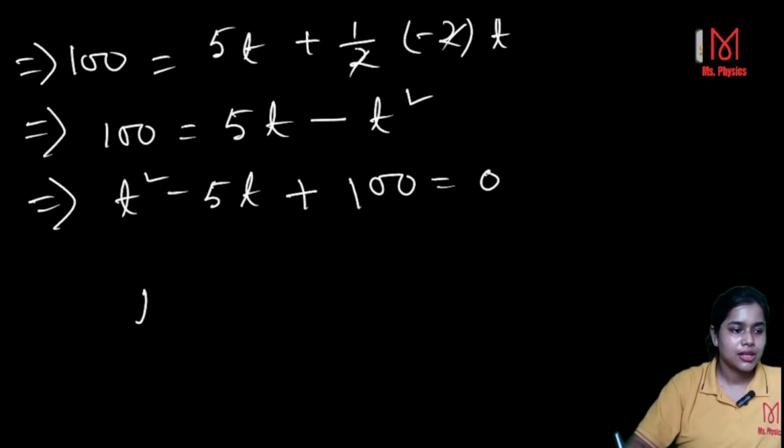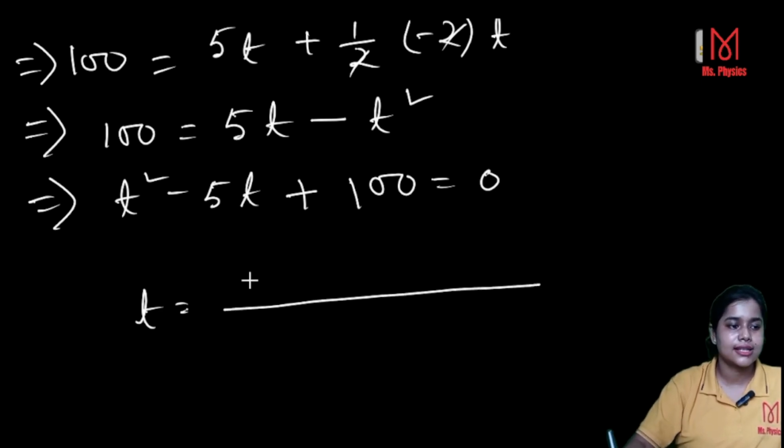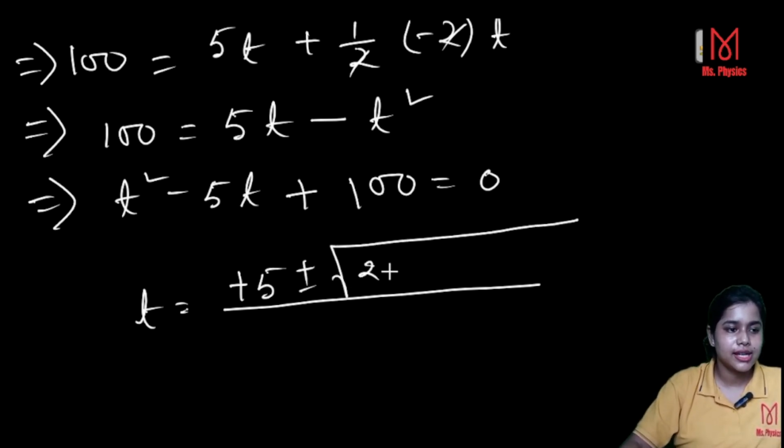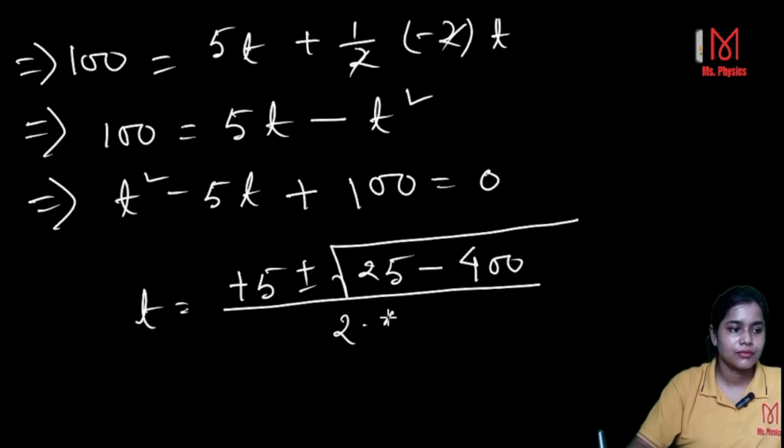Now you calculate t using Sridhar's law, that is minus b plus minus root over b square, means 25, okay, b square minus 4ac, that means 400, over 2a, right? a is 1. So here is your formula, minus b plus minus root over b square minus 4ac by 2a.